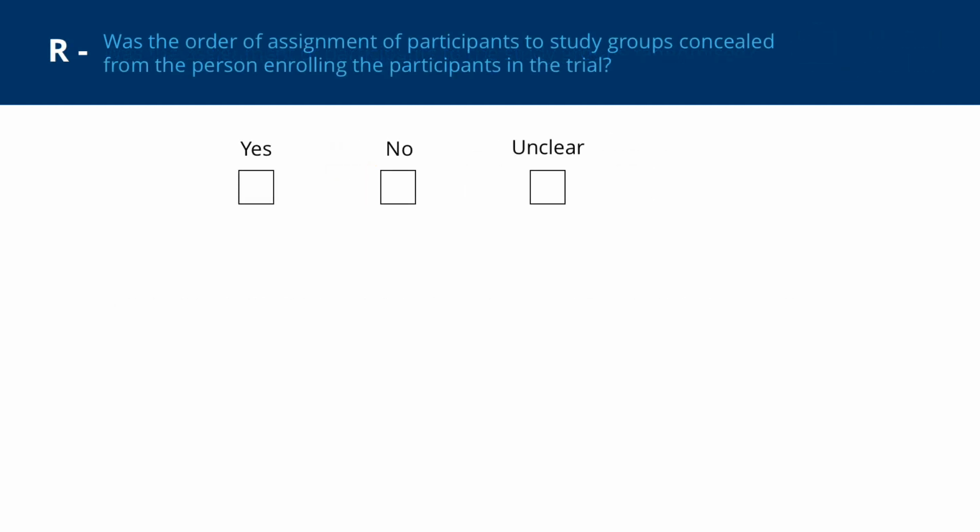We know that an appropriate method was used to generate the order of allocation to study groups, but we must also check whether the allocation order was kept concealed or hidden from the individual enrolling participants in the trial and or from those assigning participants to the study groups until the point they were assigned. This prevents the introduction of bias into the trial through the manipulation by study investigators with regards to who's enrolled or to which study group participants are assigned.